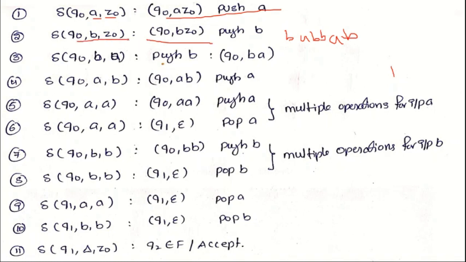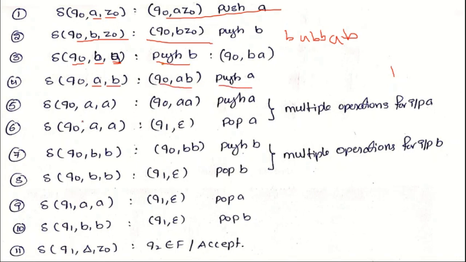Input is B, top of the stack is Z0, then also perform the push operation. In case from the initial state input is B and top of the stack is A, then also perform the push operation.